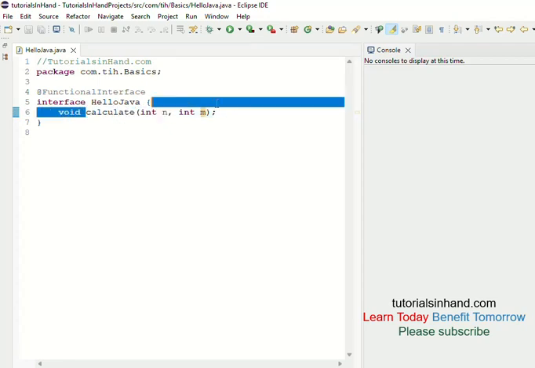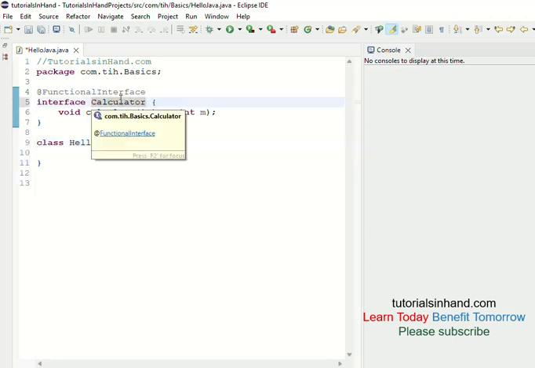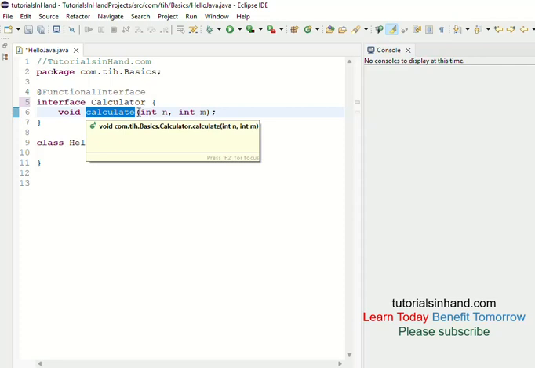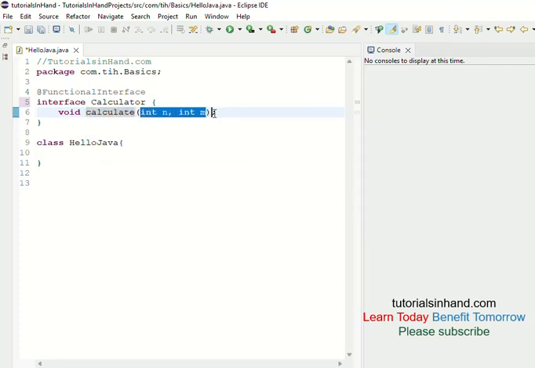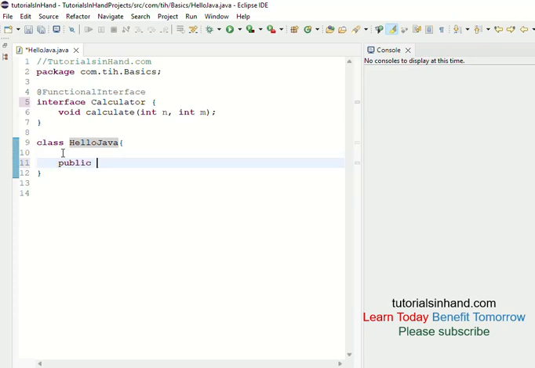Now this abstract method accepts two parameters, and we will perform a mathematical operation on these two numbers by using lambda expression. So now let's change the name to interface Calculator, and we are going to have a class with the name HelloJava. We have interface Calculator, and it has an abstract method calculate that accepts two parameters and requires an implementation. So we are going to provide the implementation from this HelloJava class, and let's create the main method.